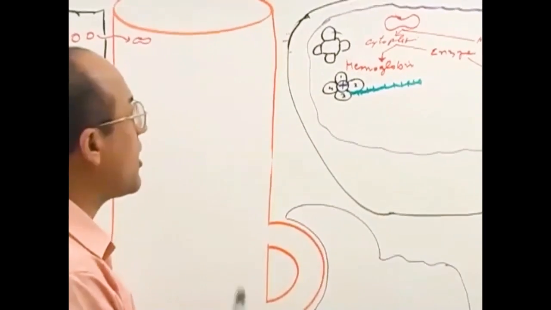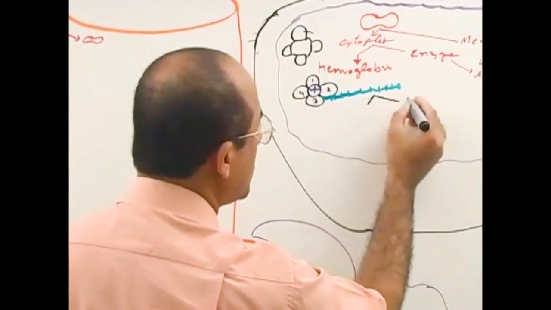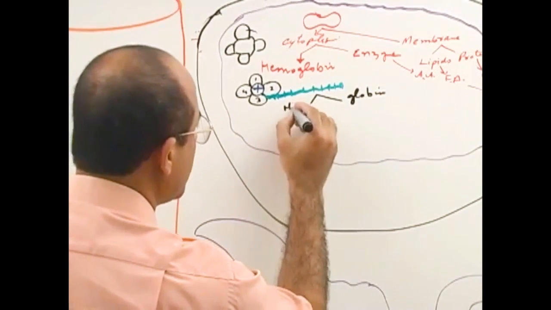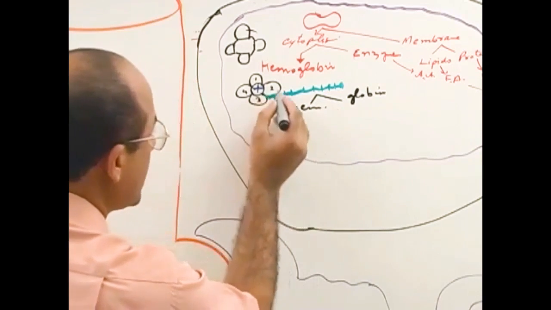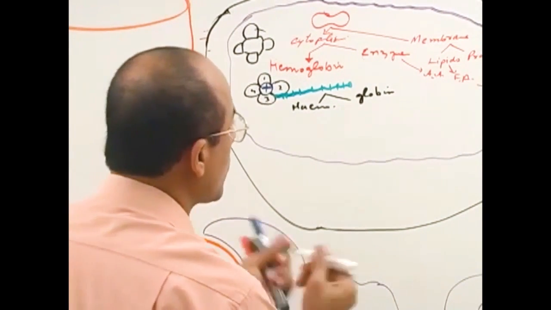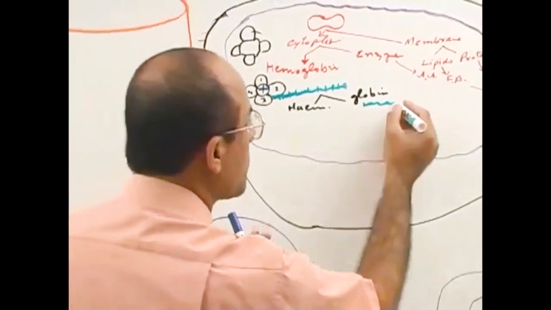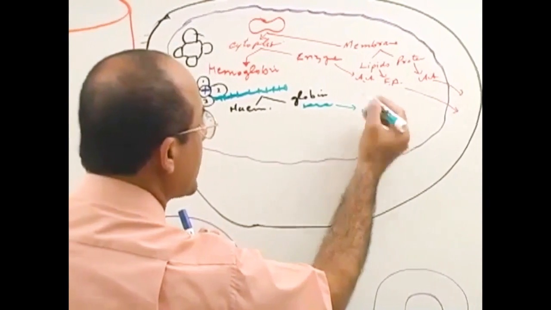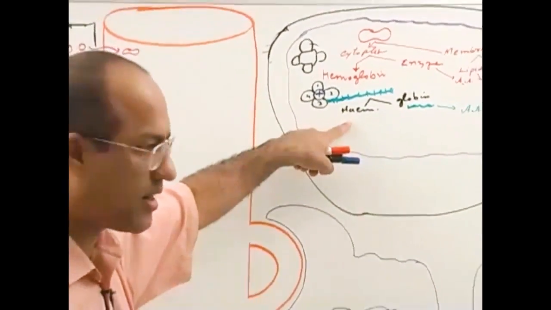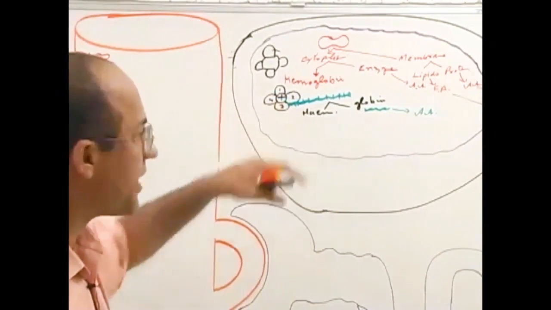Now, first of all, within the red blood cell, hemoglobin breaks down into two components: globin and heme. Now, this is the heme component and that is the globin. This globin is broken down into amino acids, and they can be utilized. Now we are left with the last thing to deal with. What is that? Heme. Heme is one protoporphyrin ring with iron.